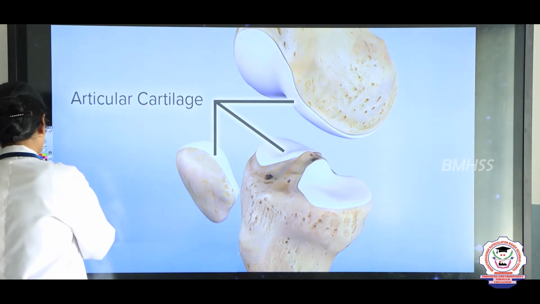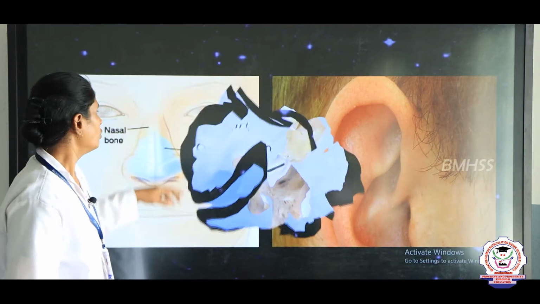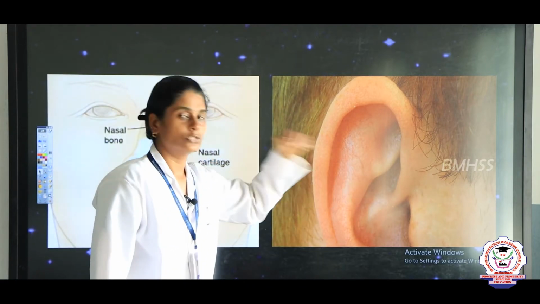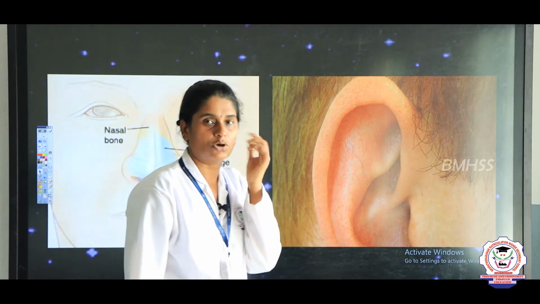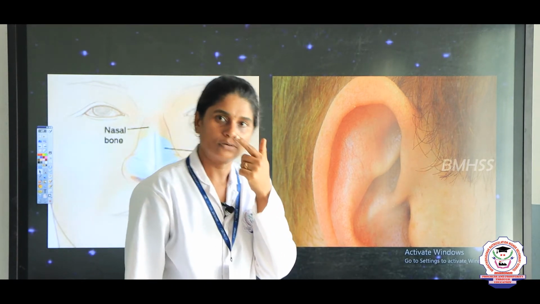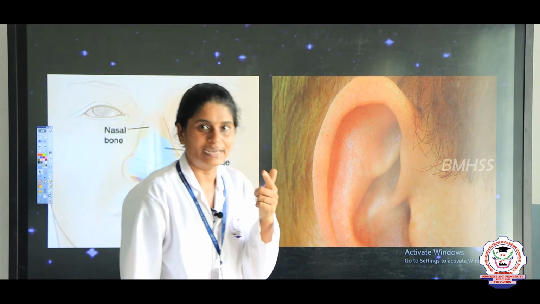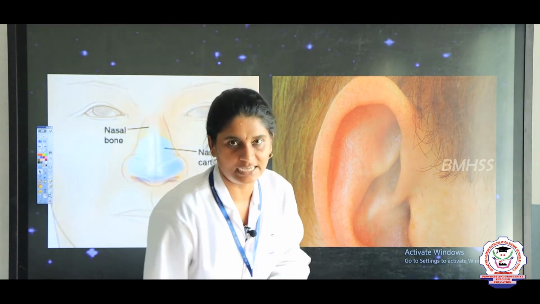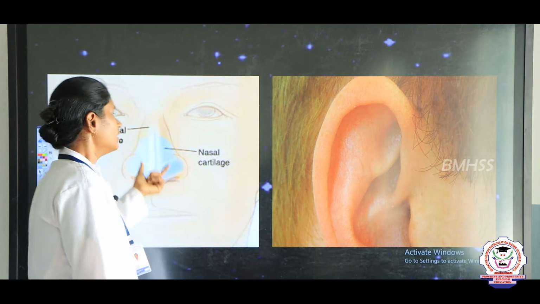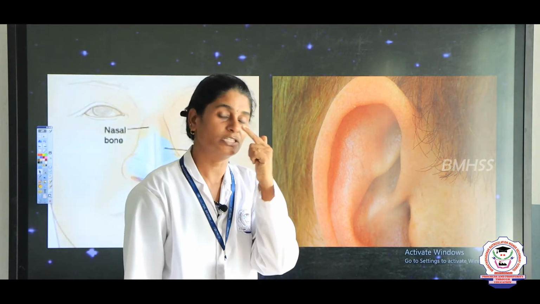So, now we can see the cartilage in our nose and in our ears. Our ears and nose are made up of cartilage. If you touch and see your ears, or if you touch and see your nose, right. It is not actually bone, it is a type of tissue that is known as cartilage. Okay. So, cartilage is a tough and elastic substance that is not present only in your nose,